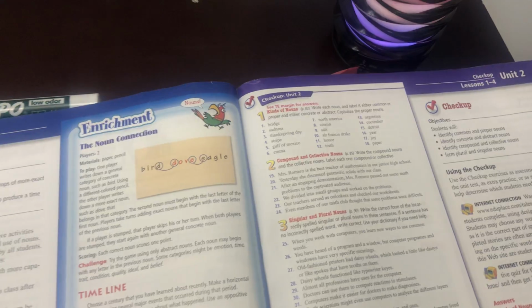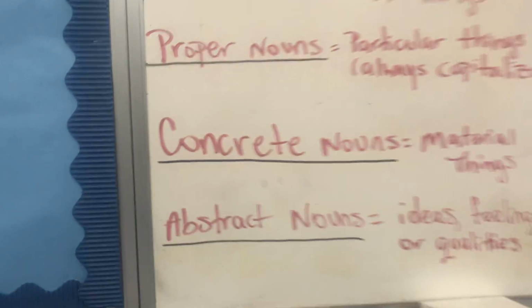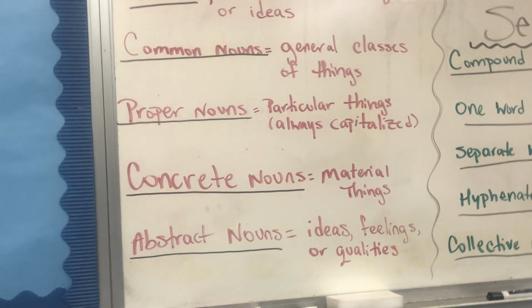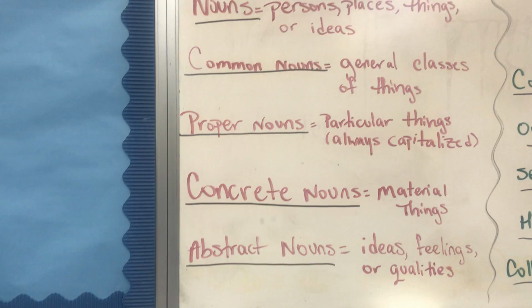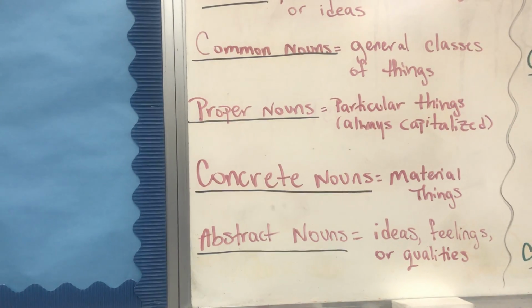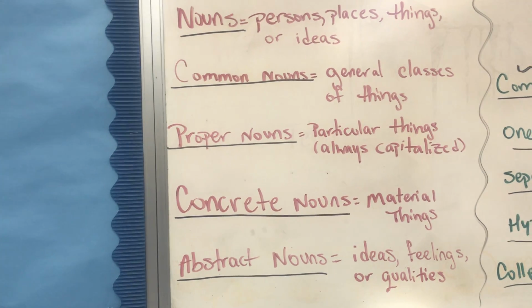And then it wants us to label either concrete or abstract. A bridge would be a material thing. So on your paper, you need to have common and concrete. And it's not a proper noun, so you don't need to capitalize it. So on your paper, you should have bridge, common, concrete.